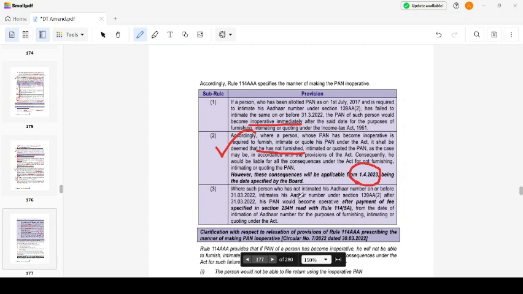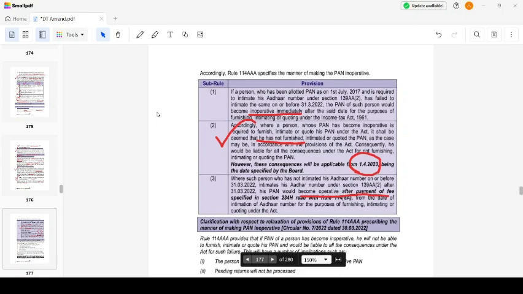Where a person who has not intimated the Aadhaar before intimates Aadhaar after 31/3/2022, the PAN will become operative after the payment of late fees. See, it is like this: it will become inoperative after 31/3/2022, and it will be deemed to be not furnished after 1/4/2023. Within such date, if he furnishes, then it becomes operative only after the payment of late fees.